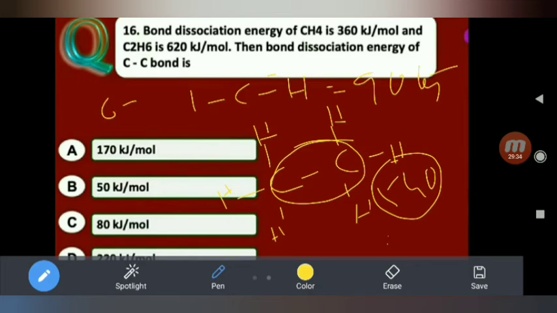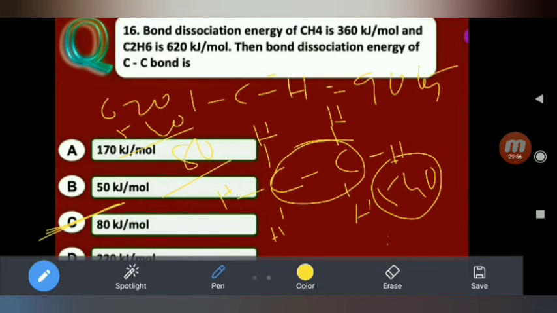So 620 minus 540, how much? 80. So the answer is 80 kilojoules.